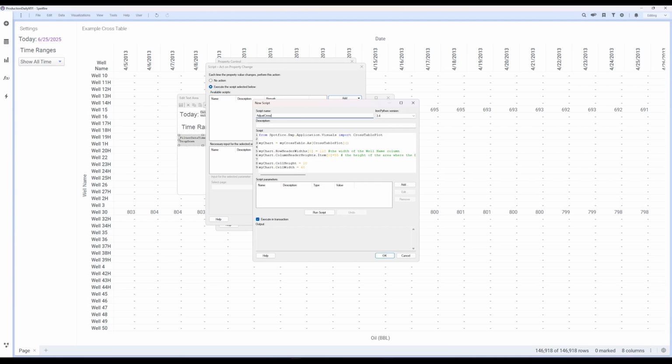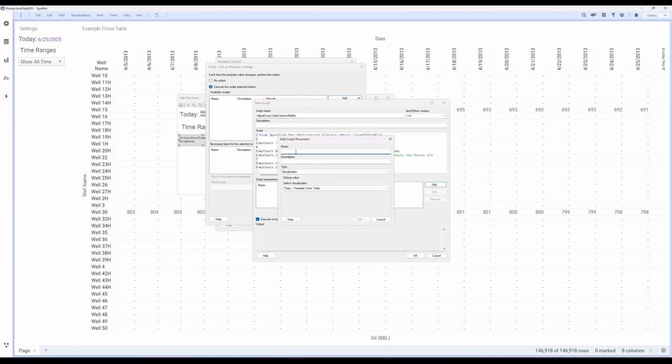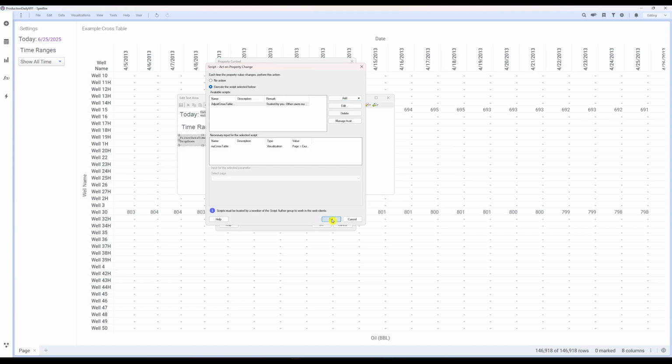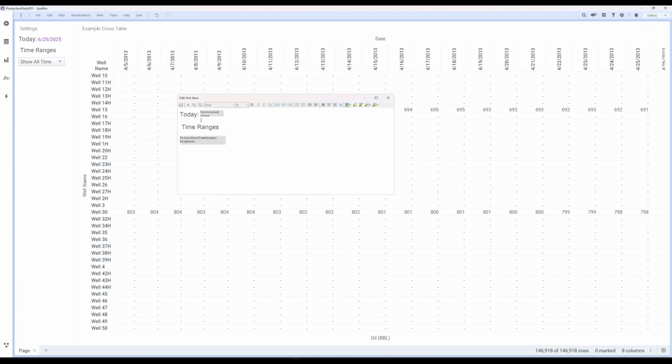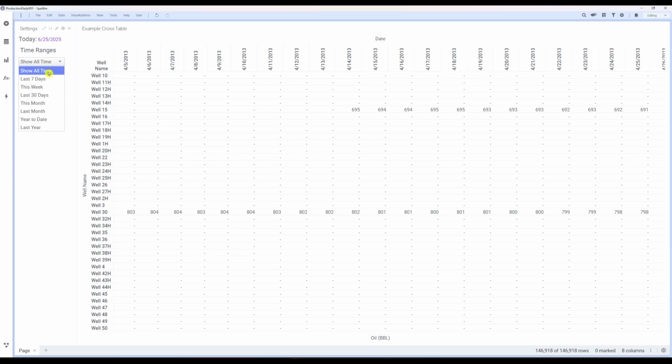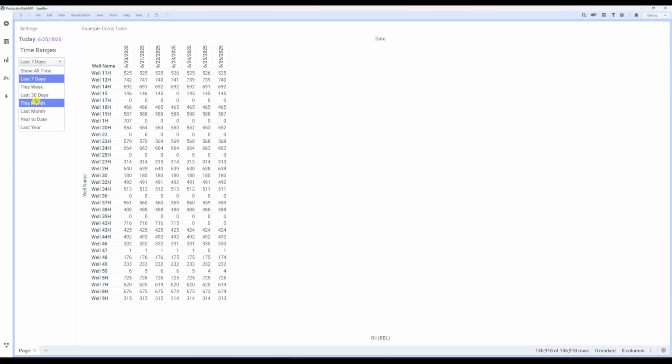Name the script Adjust Cross Table Column Widths. Below, add a script parameter called myCrossTable. Set the type setting to visualization, and the value should be the example cross table. Click OK to save and close out of the menus. You can now test changing the drop-down menu to see the column widths adjusting automatically.